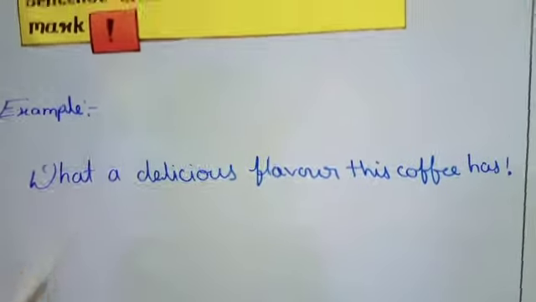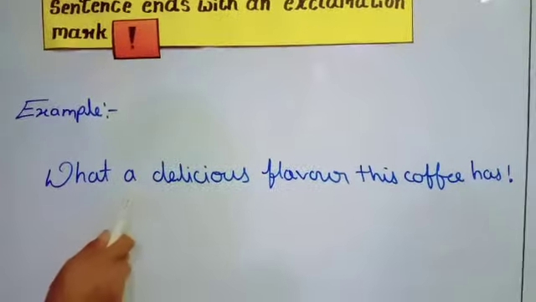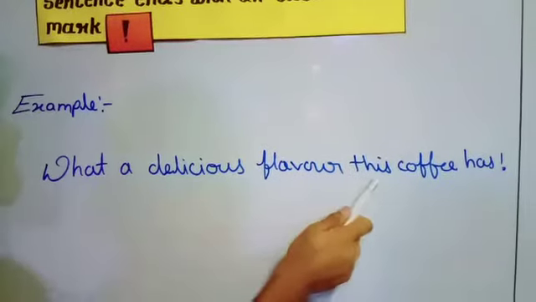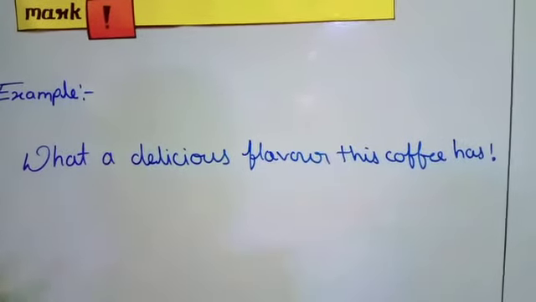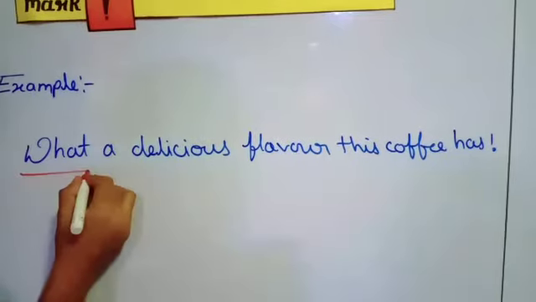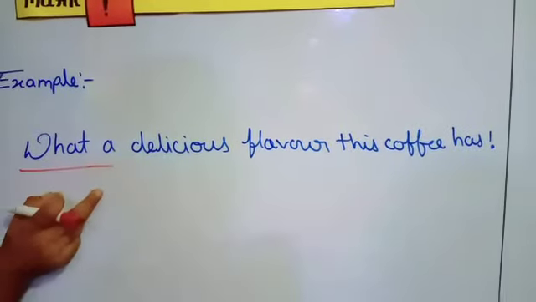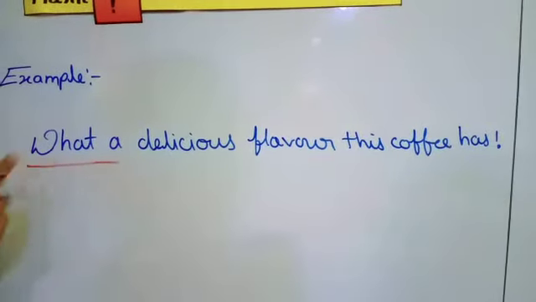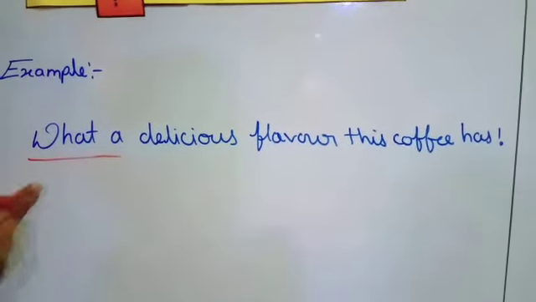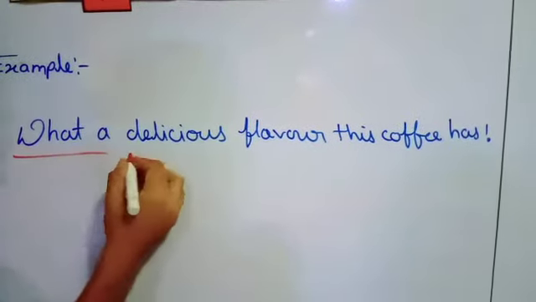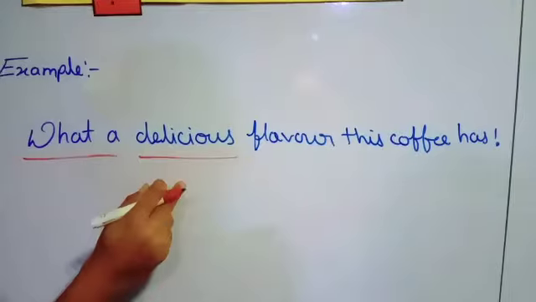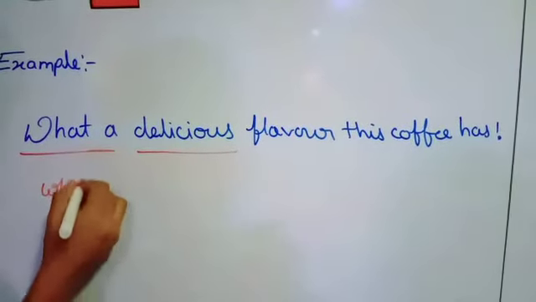Here we have the first example of an exclamatory sentence. What a delicious flavor this coffee has! First, what is the word we use to make this an exclamatory sentence? The exclamation word, we can say, is what.